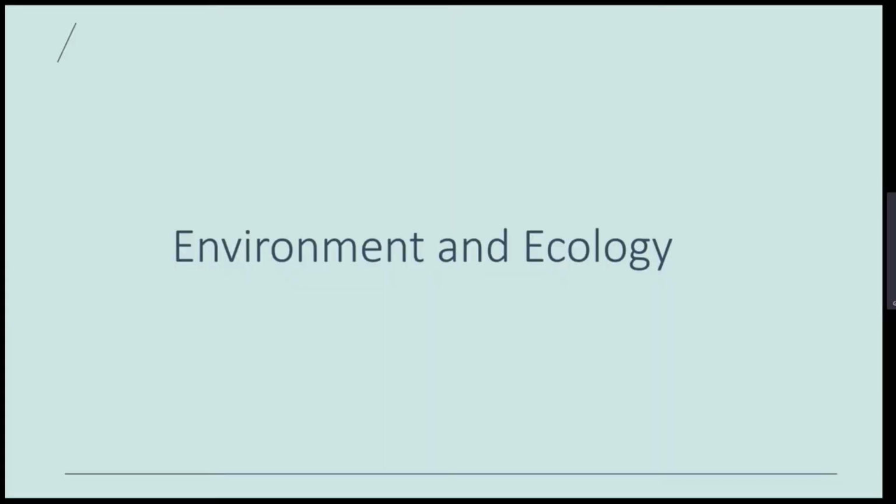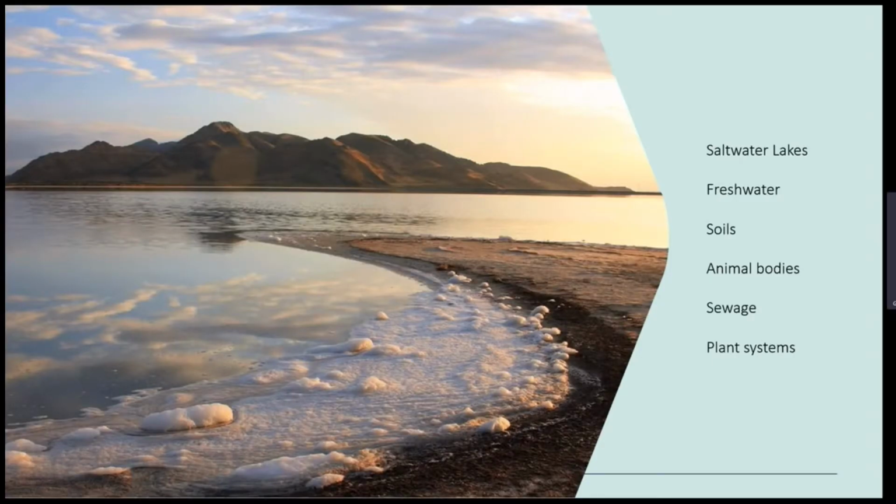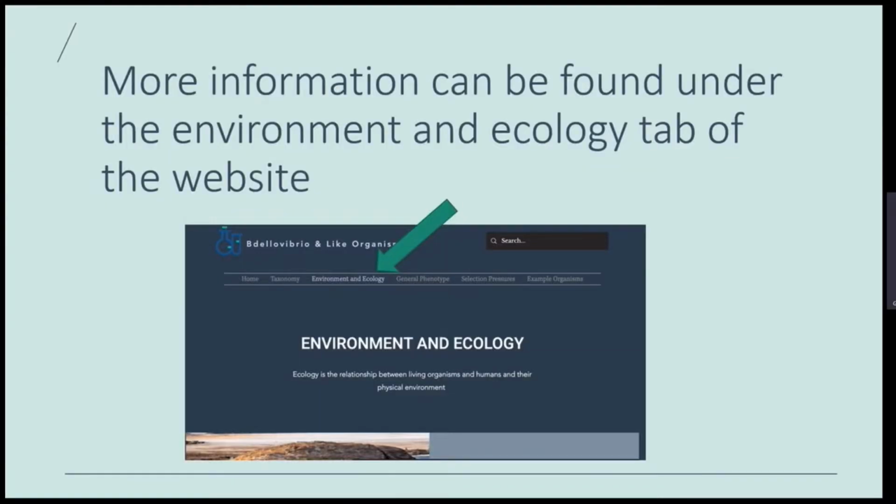Environment and ecology. BALOs are bacteria that can be found in many different environments, some of which include saltwater, freshwater, soils, and even animal bodies. Temperature, prey, and salinity, which is the concentration of salts in soils and water, are very important in determining the growth of BALOs. These factors can impact the distribution of BALOs' habitats, their diversity, as well as prey determination. More information can be found under the Environment and Ecology tab of the website.